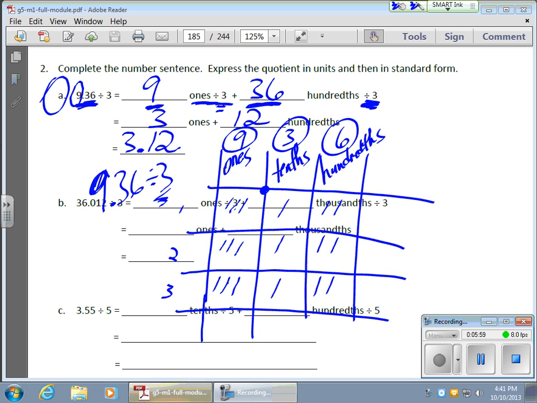Last piece, let me bring down my decimal over here. Let's find out what we have. Well, I originally had 6 in hundredths. I now have 2 in the hundredths. I have 1 in the tenths, and I have 3 in the ones place. Once again, getting a final answer of 3 and 12 hundredths. Kind of neat.